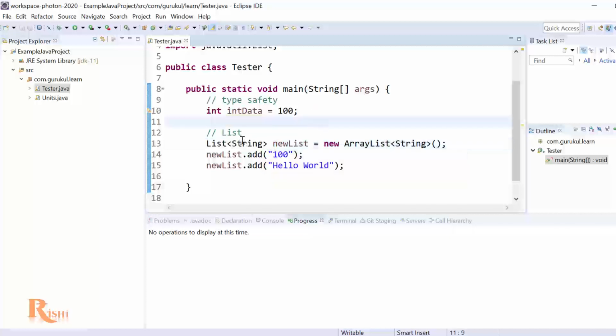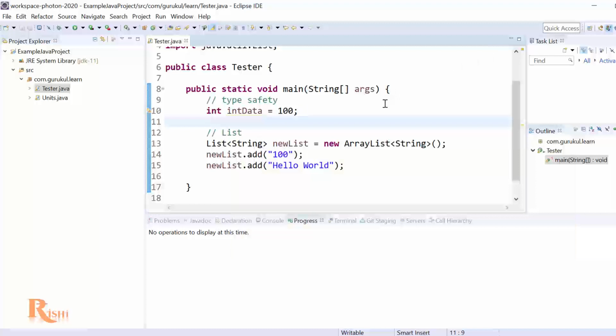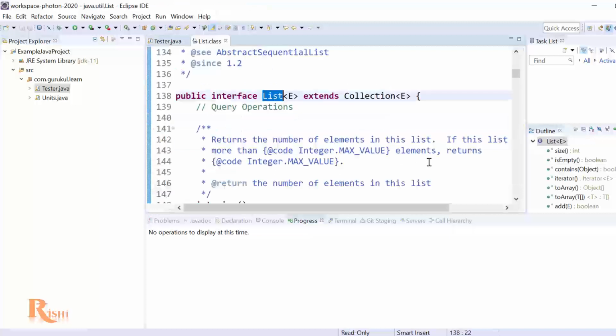But how do we code that though? How do we create that? Can we create our own code which accepts generics? For that, I will just open this List interface and try to see how exactly it's represented. So you can see that this is public interface List, and there is something here which is very interesting, an E within these angular brackets. So what is this and what is it doing here? Then extends Collection, the same thing is here as well.